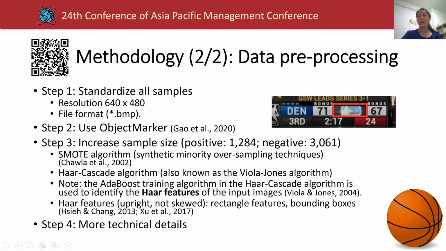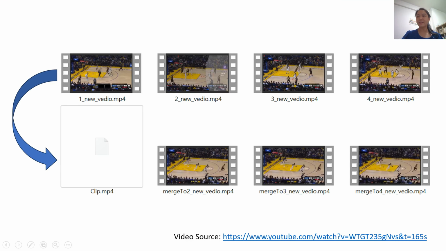Finally, we were able to train the classifier such that it might be considered intelligent and was capable of automatically detecting scoreboard transition from team name to logos. Here in this slide, the top 4 MP4 files are the original NBA video clips. After the trained classifier identified the highlights from the top 4 video clips, all the highlight segments were then merged as shown at the bottom of the slide from the left to the right, that is from clip.mp4 to merge 2, merge 3, to merge 4.